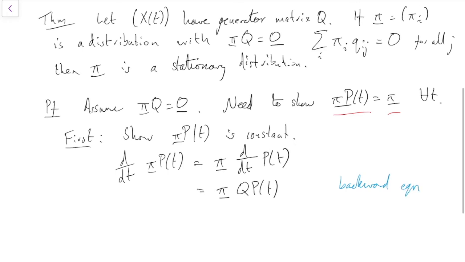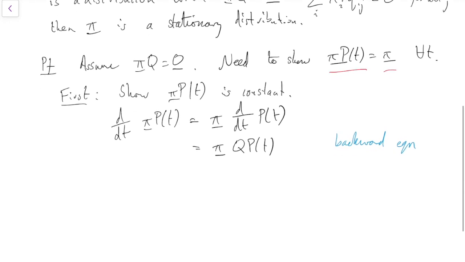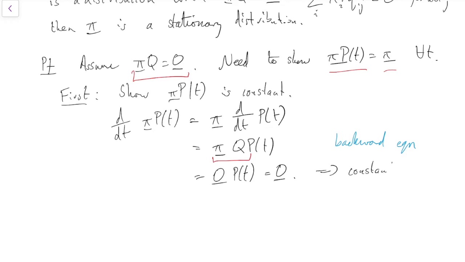Oh, but hey, look what we've got here. We've got this pi q here, and up here we said that pi q equals 0. So all that lot, well, it's 0 times p of t equals 0. So we have indeed shown that the derivative of this thing is 0. So pi p of t is indeed constant. So that is good news. Step 1 done. So having shown that pi p of t is constant, we want to find that constant value, and we want to show that constant value is pi.